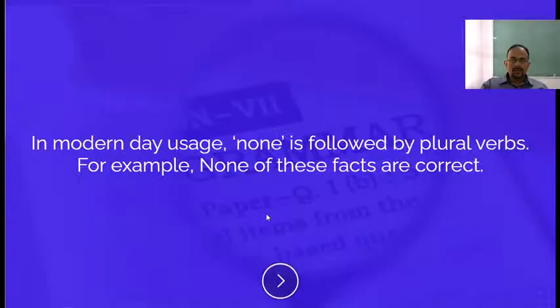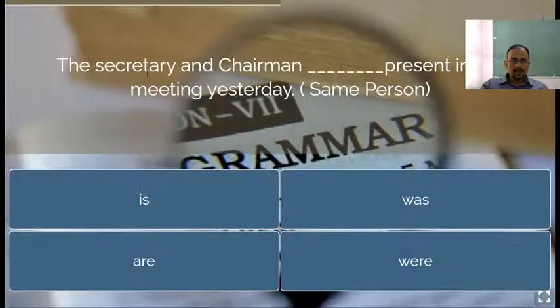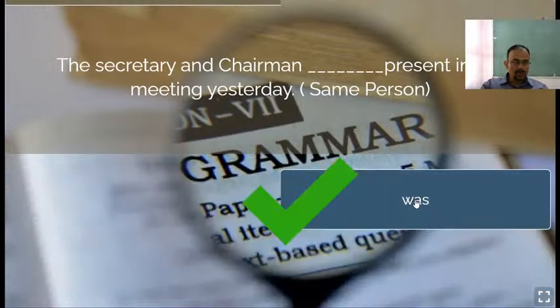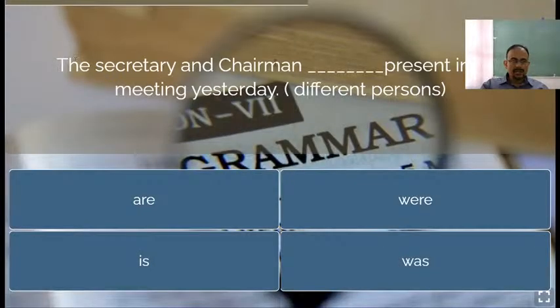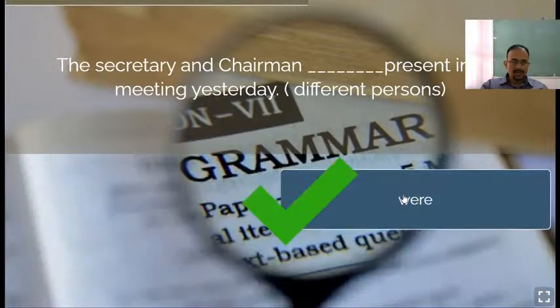Now let's move on to the next one, the secretary and chairman. As I told you, if it is the same person, it means secretary and chairman is the same person, so the singular verb. But since it is written yesterday here, it should be was, not is. Next one is the secretary and chairman, now different persons. As they are different persons, the secretary and chairman were present.